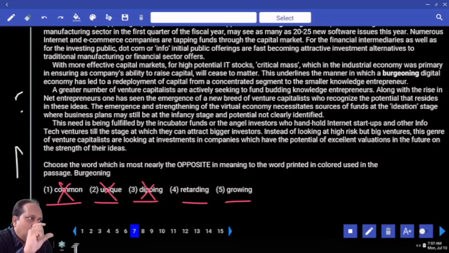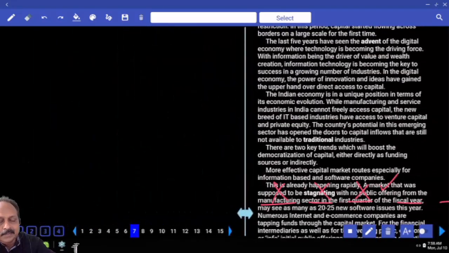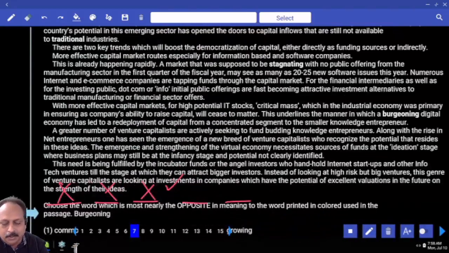But growing, what is the key word here? Grow. Growth, what is opposite? Retard. Retard means no growth. Retarding. Retard. So based on that, what is the answer? Growing opposite retarding. Retarding means what? No growth. There is one expression you have to recollect. Don't write that. Have you heard of mentally retarded people? Mentally retarded. Physically they grow, but mentally they are like kids. So that expression you have to recollect.